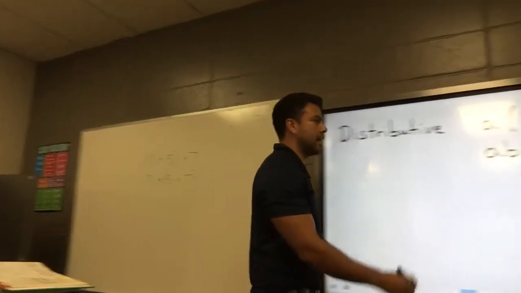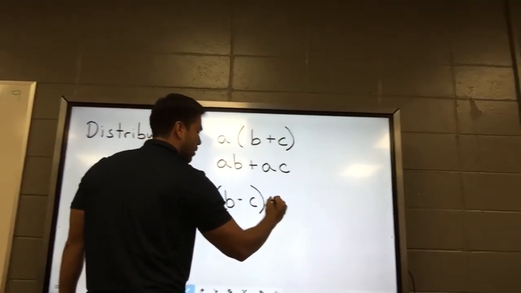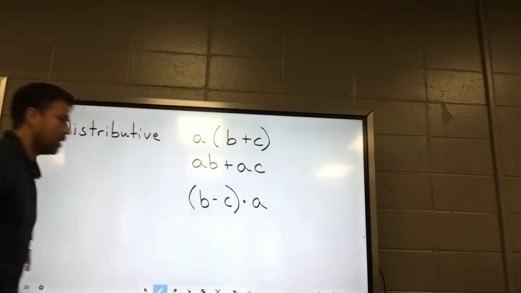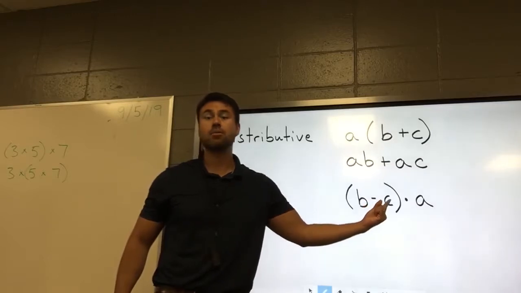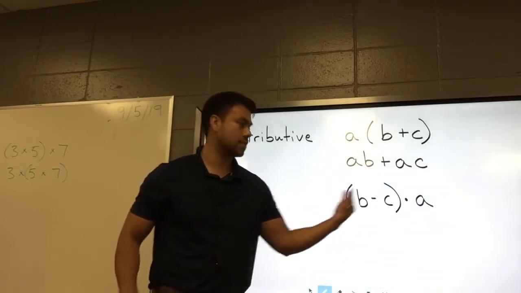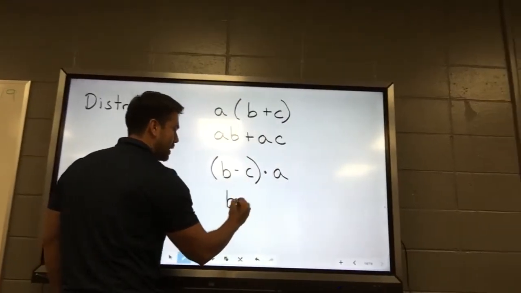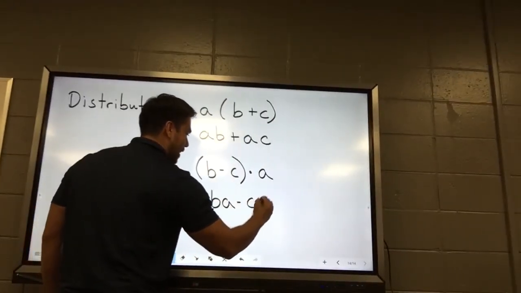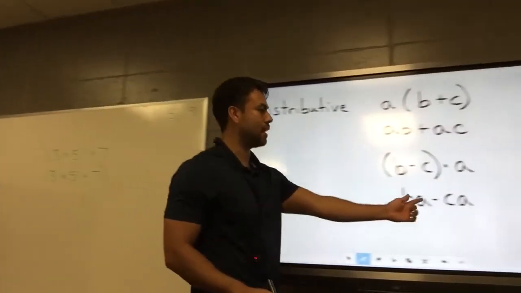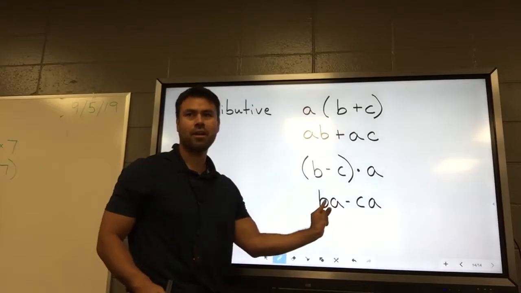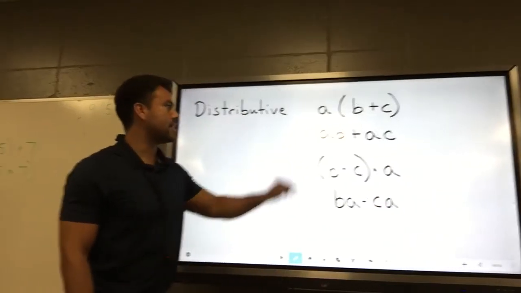Another version of it, guys, would be, for example, (B minus C) times A. Okay, is something being added or subtracted in parentheses? Yeah. Is something being multiplied by that sum or difference? Yes. So what would I get here? I'm going to call it BA minus CA. Is that allowed? Yes. You could have said AB minus AC because of what property? You could switch those around. Commutative property, right?